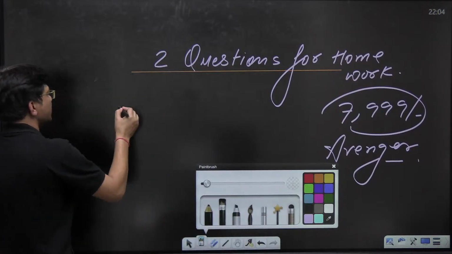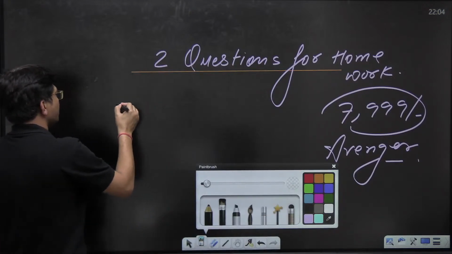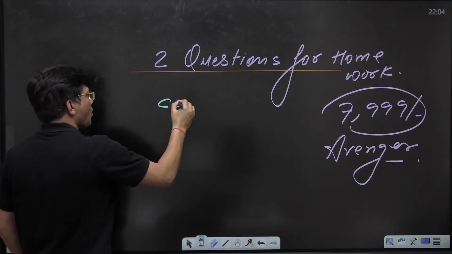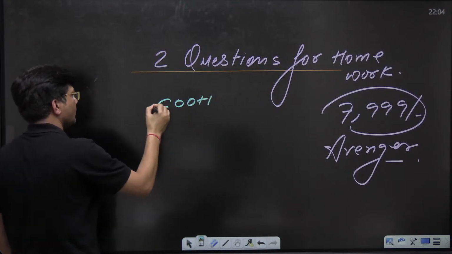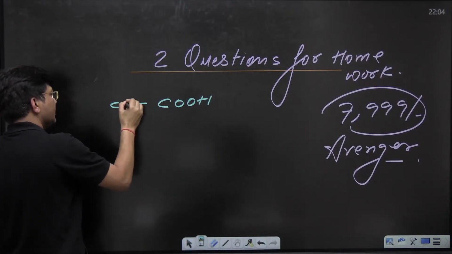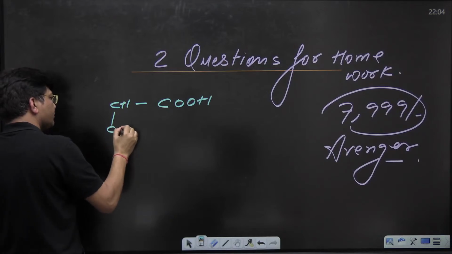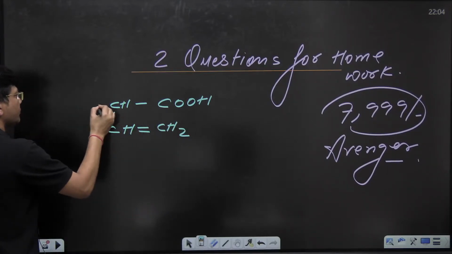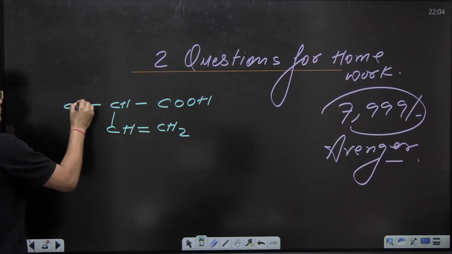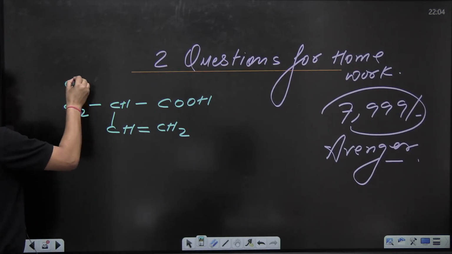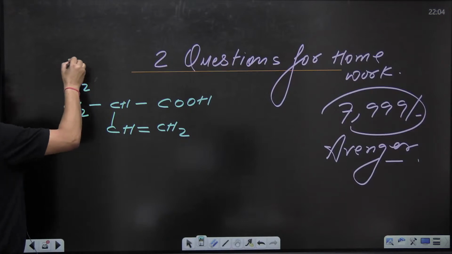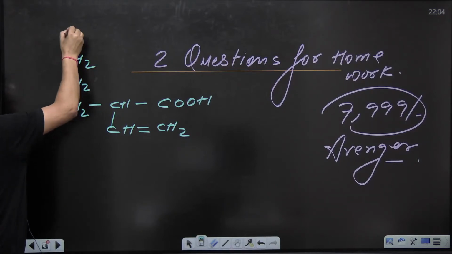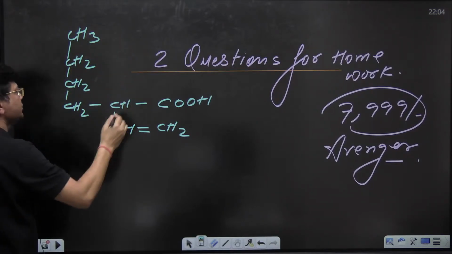Number 1 question is: COOH, then CH double bond CH2 and CH2, CH3. This is your first question.